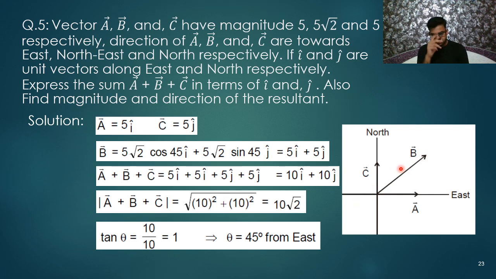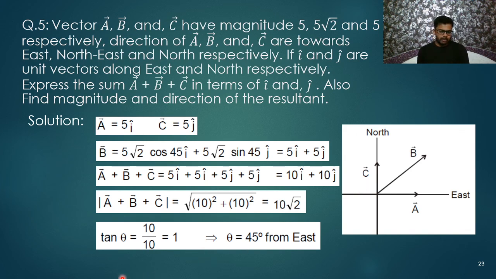Got it? So vector A can be written as 5 i cap. Vector C can be written as 5 j cap. Vector B cannot be written directly in i cap and j cap, so we need to take its components. Whenever a vector is not along the x-axis or the y-axis, we need to take its component along the x-axis and y-axis. So how to do it?